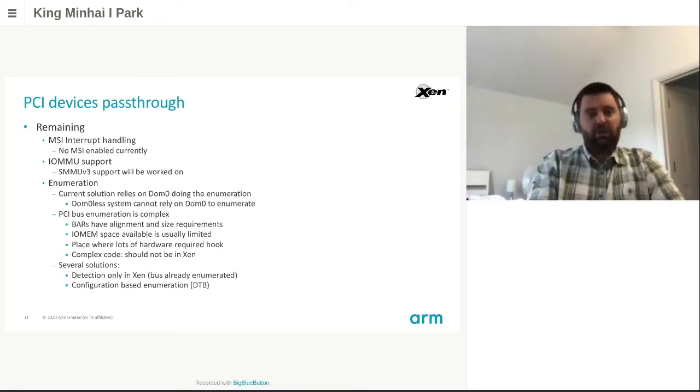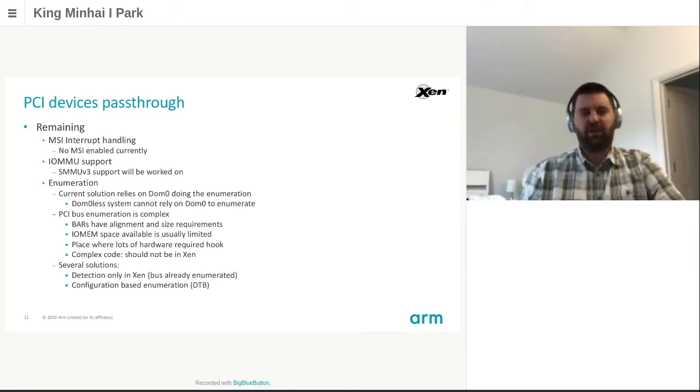Finally, we will need to work on the enumeration of the PCI bus. So PCI enumeration consists of two main things. That's detecting the devices present on the bus. That's also assigning addresses to the I/O MEMs and values to the interrupts. Currently, we are relying on DOM0 to enumerate the PCI bus and to declare the devices present to Xen. This setup cannot be used on a DOM0-less system as there would be no DOM0.